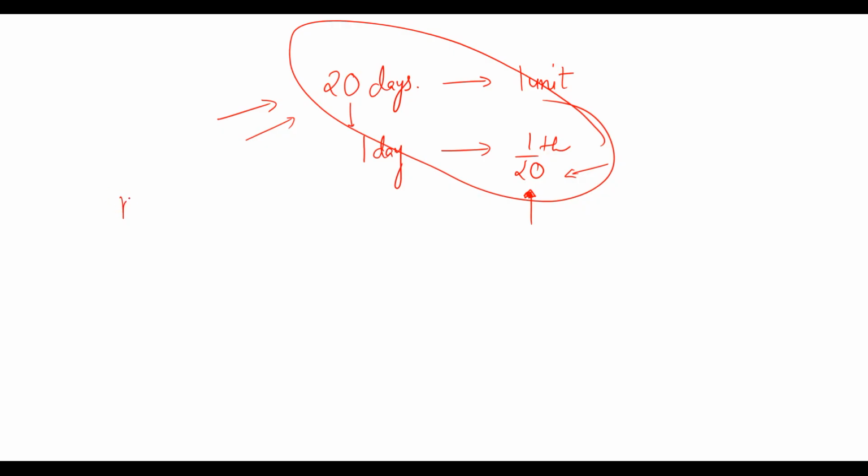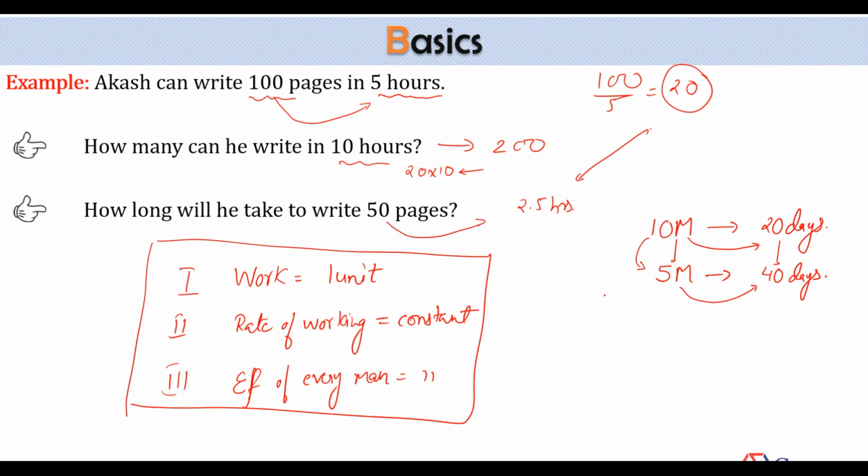So if a person can do the whole work in n days, then his one day's work must be the reciprocal of this. Vice versa, if I say that I can do a certain piece of work in 1/7 of a day, then the total number of days will be 7 days. I hope this is clear.